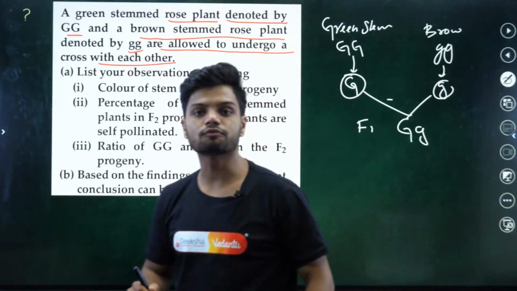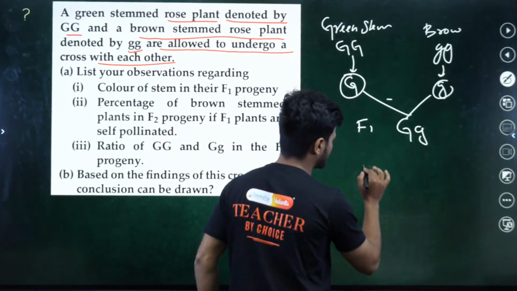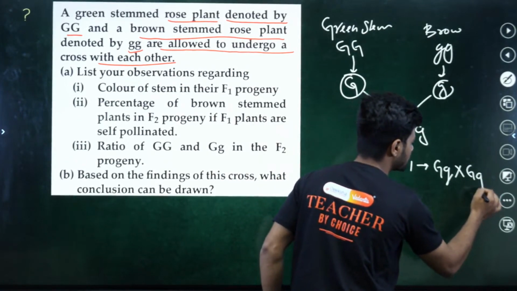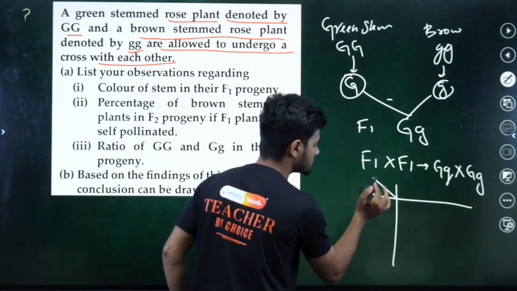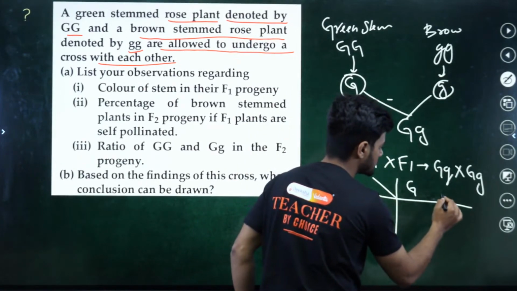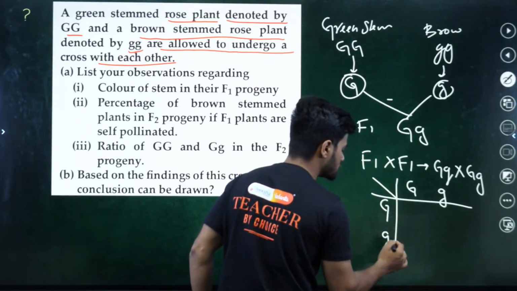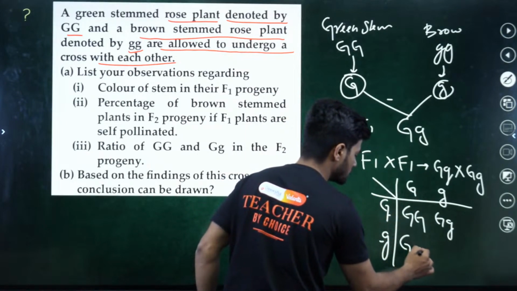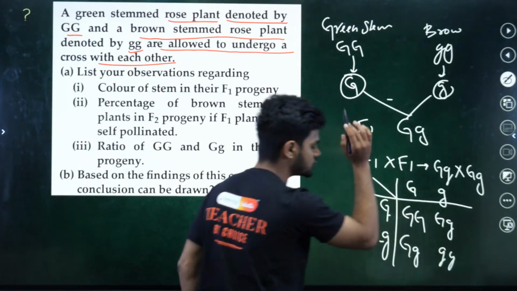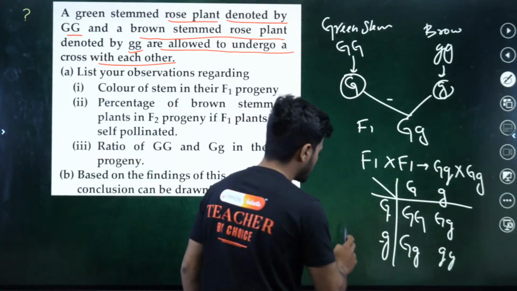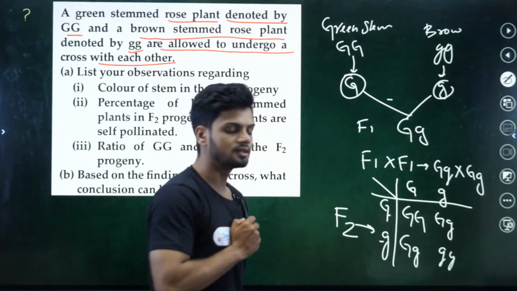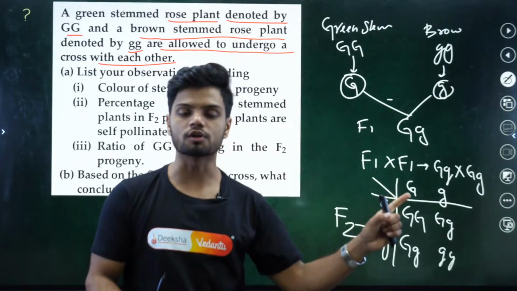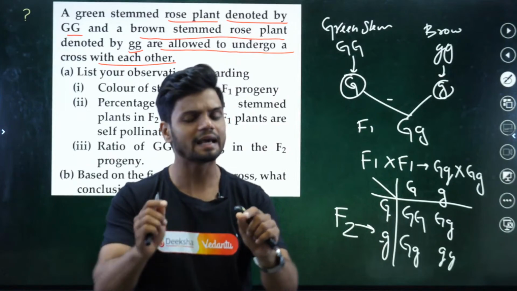Now we self-cross the F1, F1 into F1. That is capital G, small g crossing with capital G, small g. Draw the Punnett square. What do we obtain here? Capital G, capital G, capital G, small g, capital G, small g, and small g, small g. I hope till here is clear. This is your F2 generation. If you do not know what the F1 generation and F2 generation are, please watch the Heredity in one shot video. Every single detail I have explained there.